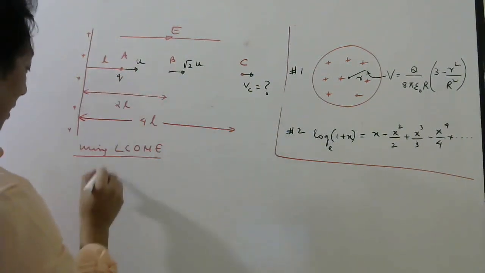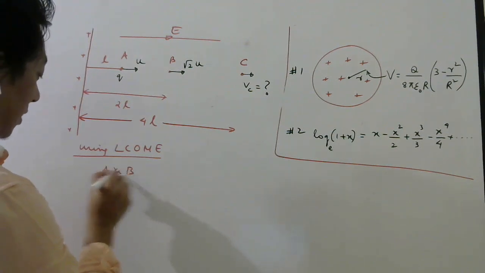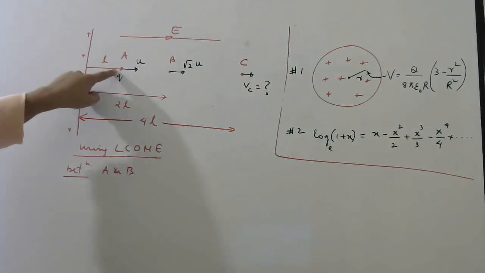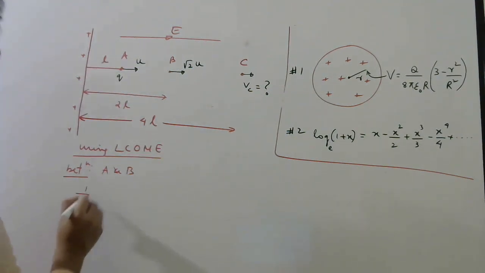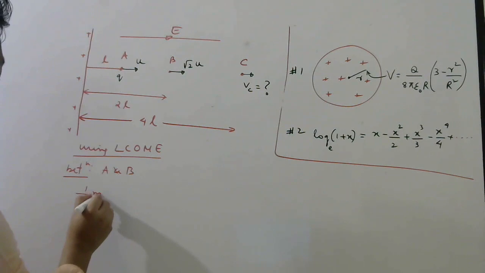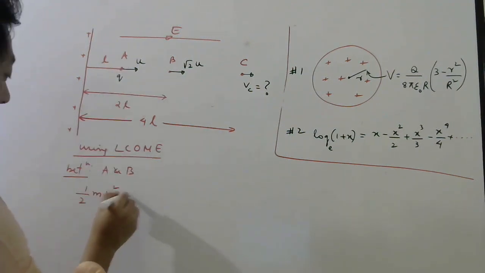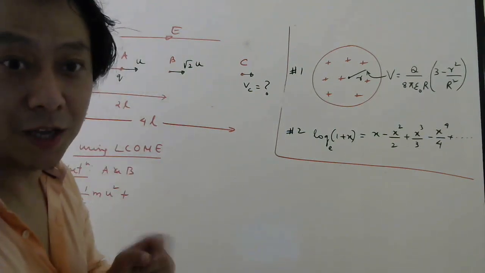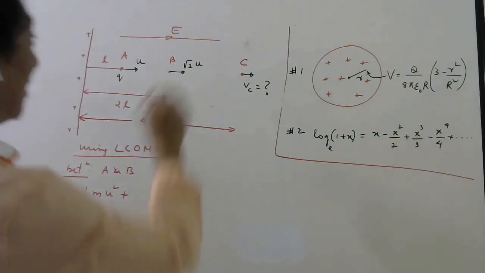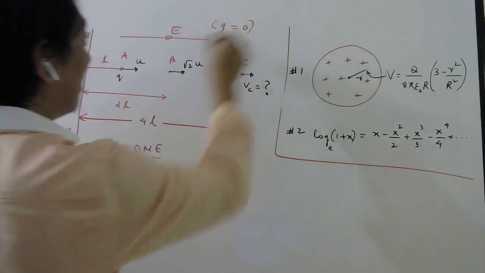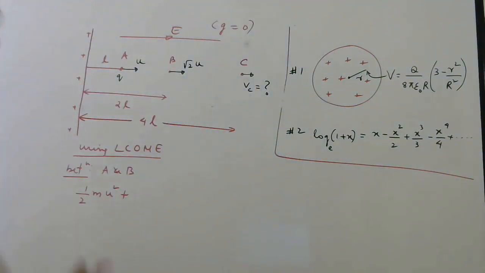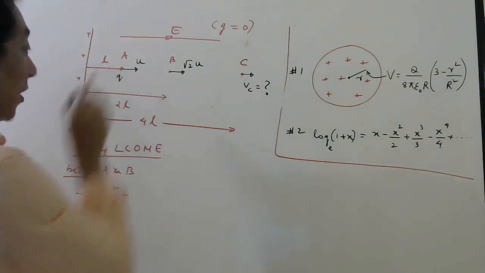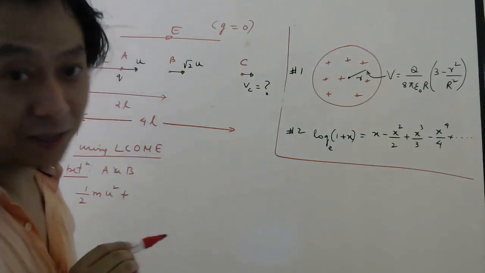Between A and B, let us use it first. So kinetic energy here is half m, let us say the mass is m, velocity here is u, plus potential energy here. Now don't write mgh, okay? mgh is gravitational potential energy. In this problem they told us gravity is 0, neglect gravity. So no question of gravitational potential energy, but this charge at this point will have some electrostatic potential energy.